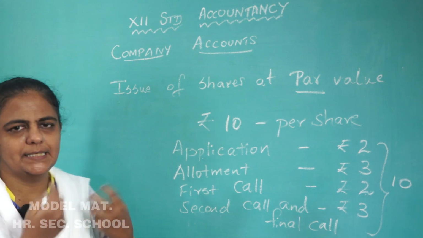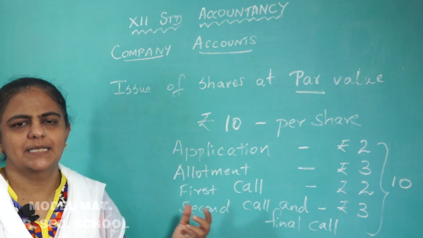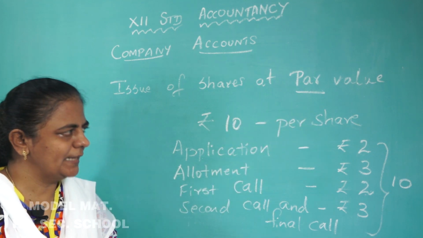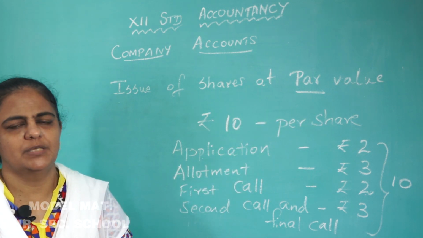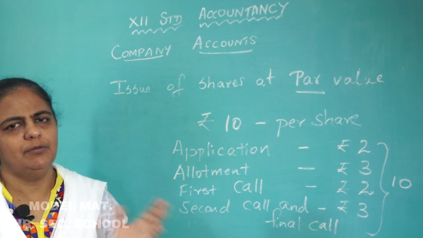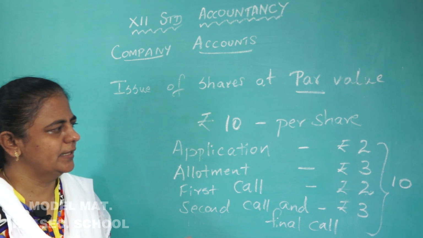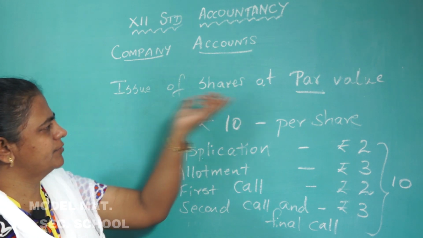How the money is collected from the public, what are the journal entries for that? When the shares are issued at par, first we will see that, then we will go to the journal entries when the shares are issued at a premium, and for the shares issued at a discount. So, now we will go to the issue of shares at par.